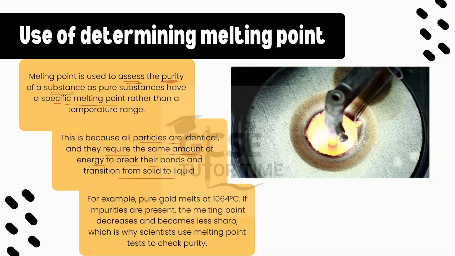For example, pure gold melts at 1064 degrees Celsius. If impurities are present, the melting point decreases and becomes less sharp, which is why scientists use melting point to check purity. So always remember, if you have to check whether a substance is pure or not, you check the melting point of it first.